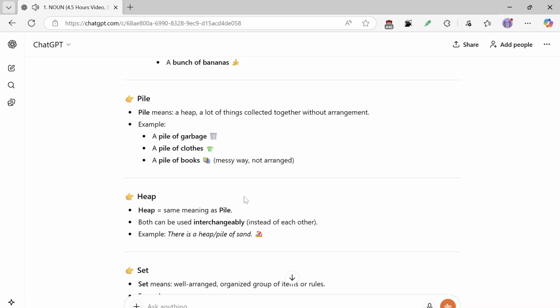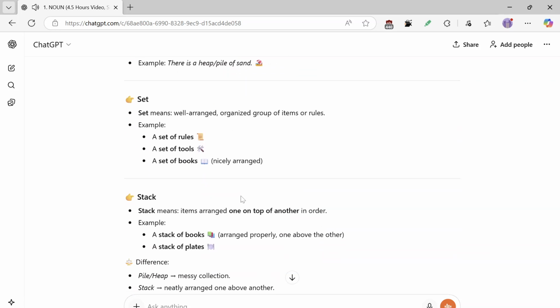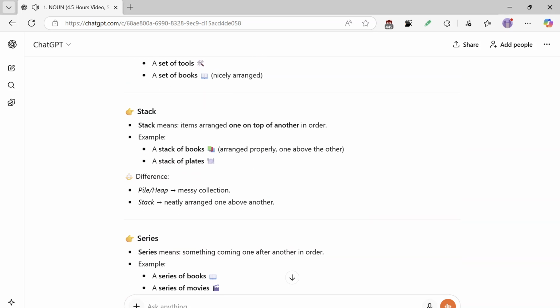Set. Set means a well-arranged, organized group of items or rules. Example: a set of rules, a set of tools, a set of books nicely arranged. Stack. Stack means items arranged one on top of another in order. Example: a stack of books arranged properly, one above the other, a stack of plates. Difference: pile, heap, messy collection. Stack, neatly arranged one above another.